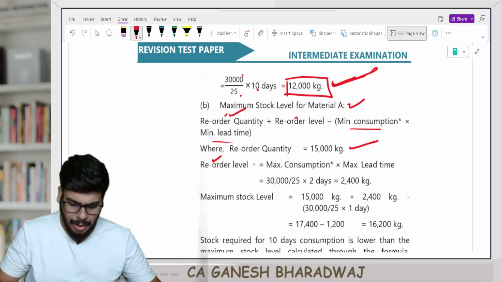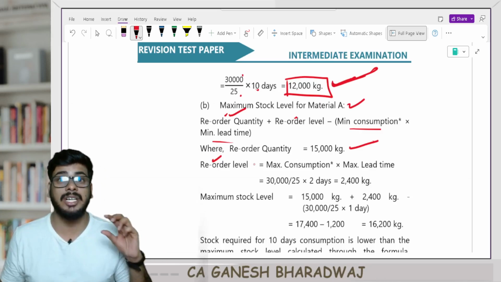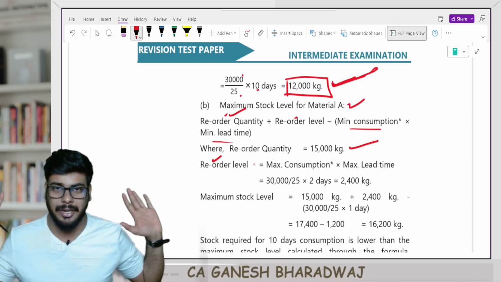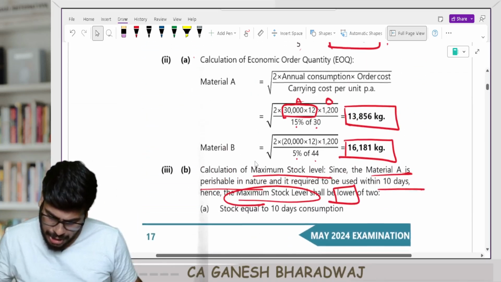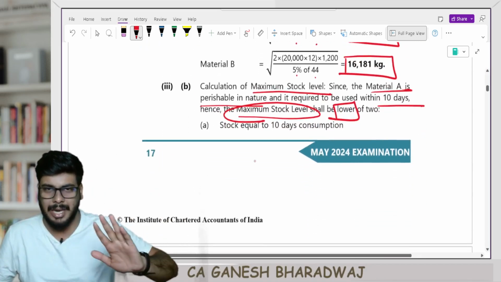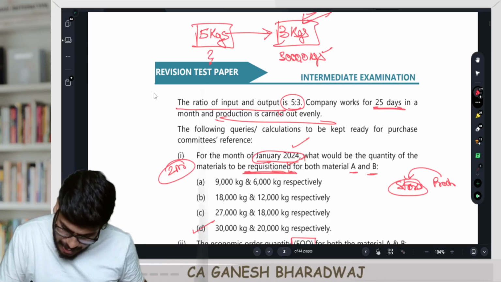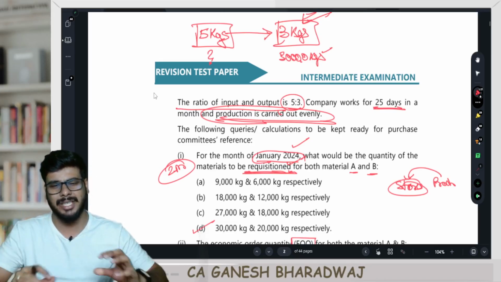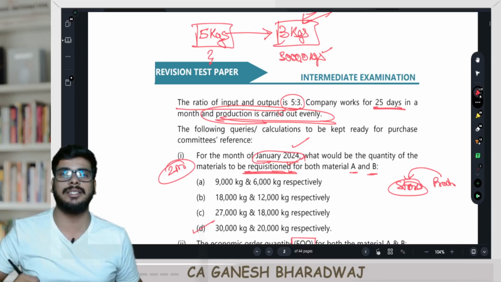Now guys, in this case, have they given any maximum consumption? No. Maximum consumption per day, minimum consumption per day, average consumption per day, nothing is given. They have said that generally I consume 30,000 kgs of raw material A in a month, which we have calculated. And one word they have given towards the end: the production is carried out evenly. So in this case, what it means is there is no maximum, minimum, average. Generally there is certainty with respect to the consumption. Are you clear with this? This is the understanding that you need to take.